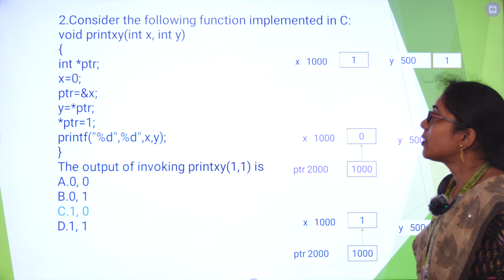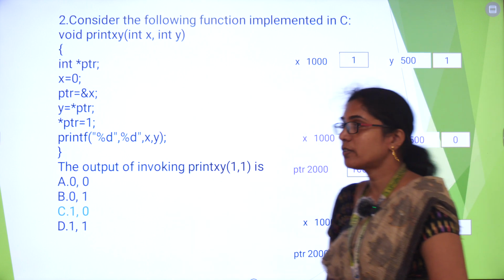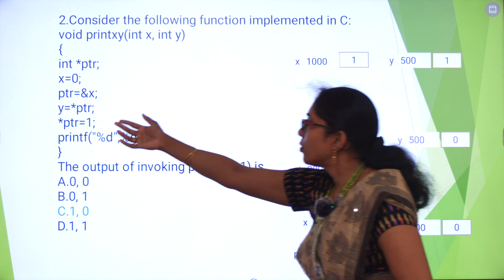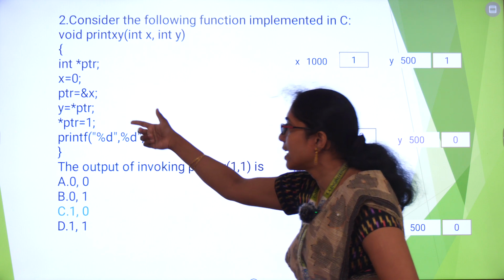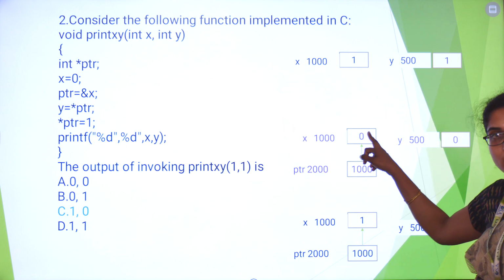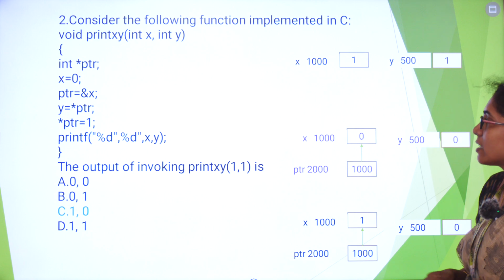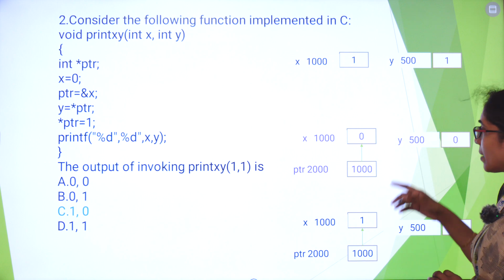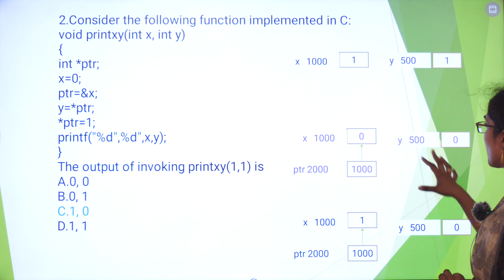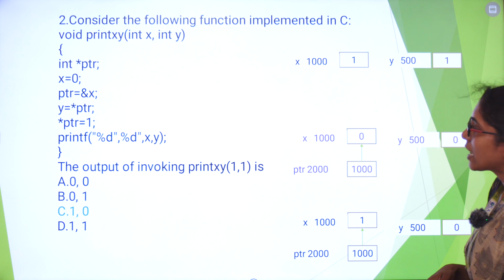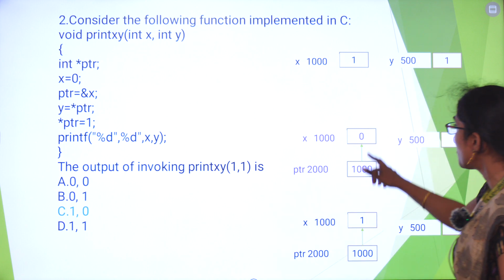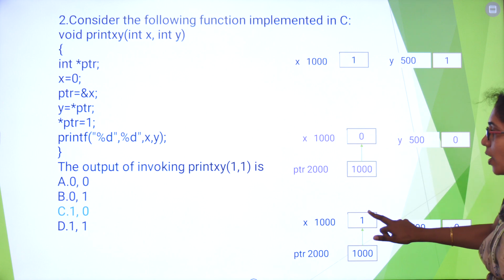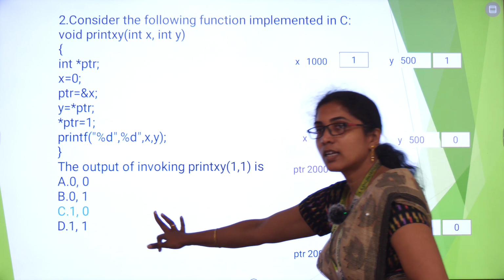Inside, I have declared one pointer variable, ptr. I am changing the value of x to 0, and then ptr equal to ampersand x. So now ptr will be pointing to the variable x. Then y equal to asterisk ptr means y equal to x, so I am assigning the value of x to y. So both will become 0. Then asterisk ptr equal to 1. ptr is pointing to the variable x, so the value will be changed here. The x value will become 1. So finally the output will be 1, 0.